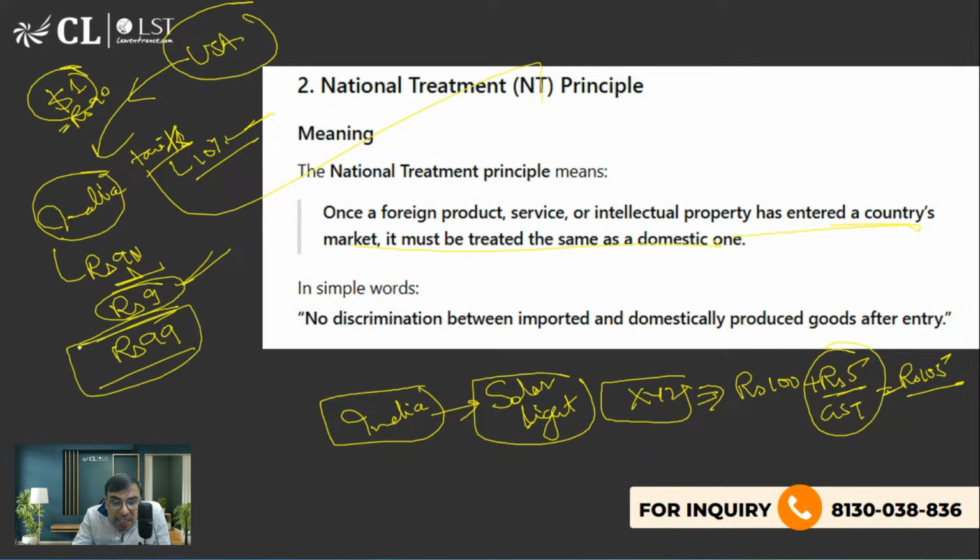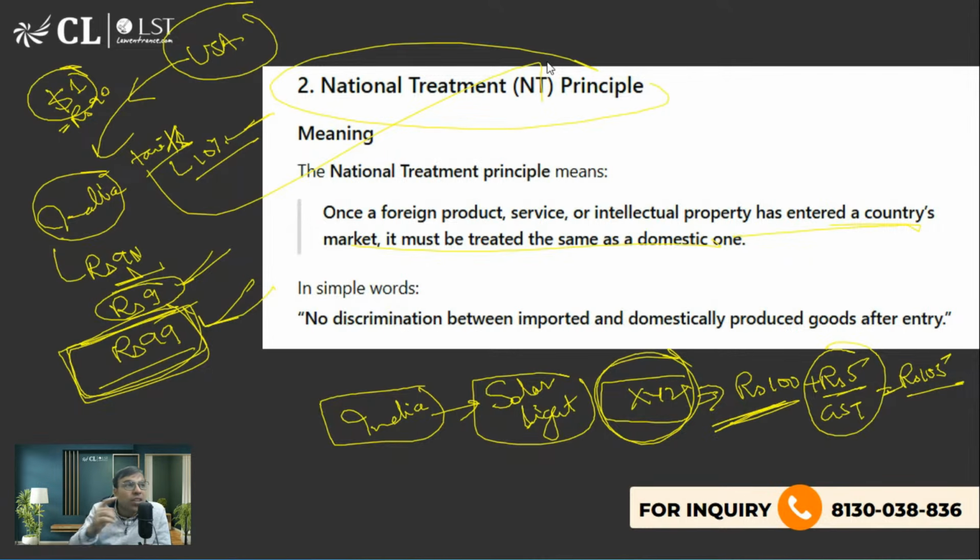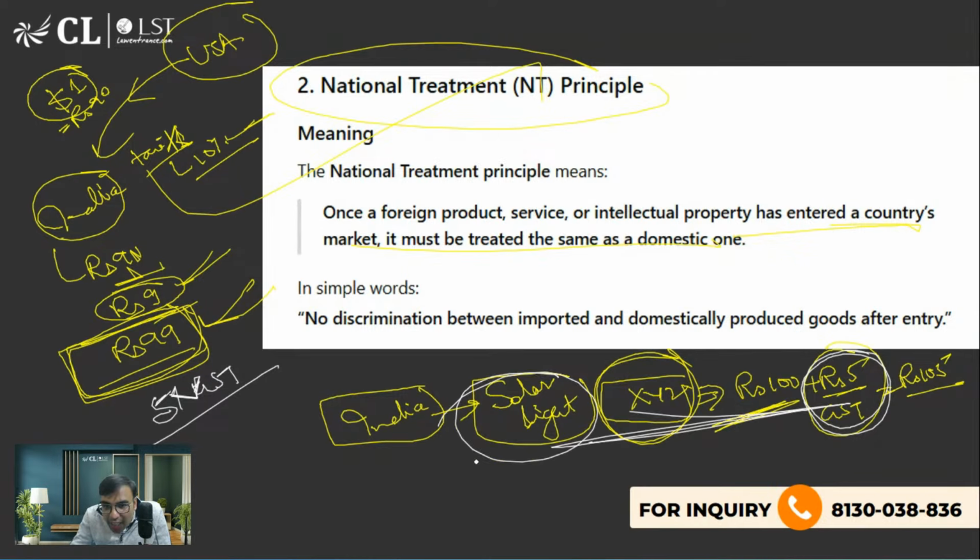Once it has entered the Indian market, you have to treat this and this equally. एक बार इसको कहते हैं नेशनल ट्रीटमेंट. Means you have to treat your domestic product and the product that you have imported equally once the import taxes have been imposed. मतलब ये कि यहां पर आपने 5% GST लगाया तो यहां पर भी 5% GST लगाना होगा. You cannot say that I will put 18% GST on imported products, बिकॉज वो सेम प्रोडक्ट है. अगर ये भी सोलर लाइट है और ये भी सोलर लाइट है, both are of same category, then you have to treat it both equally.